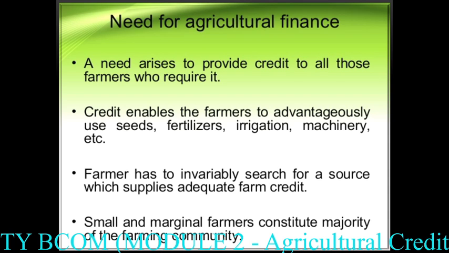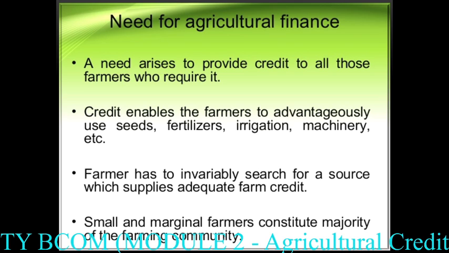Second, if the farmer wants to do agricultural activity, they need credit. For what purpose? For purchasing the seeds, for purchasing the fertilizers, for doing the irrigation, and for purchasing the machinery, etc. So that's why they need credit for the finance, so that they can do their agricultural activity in a smooth manner.